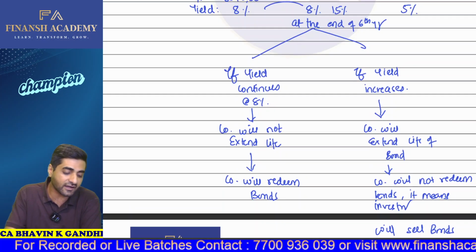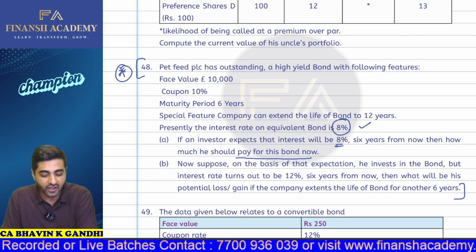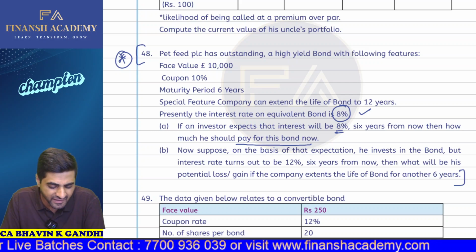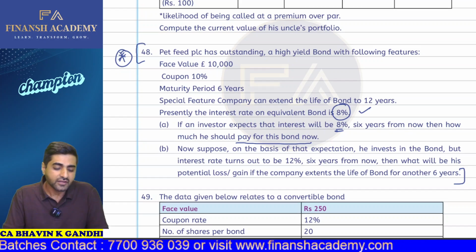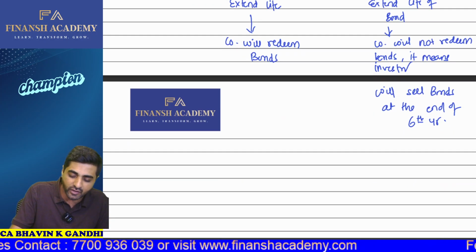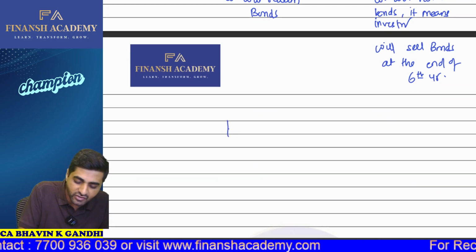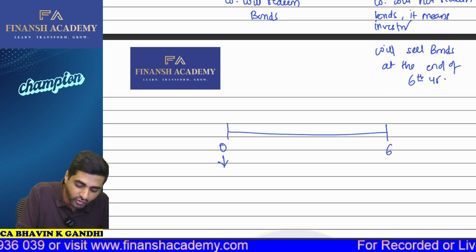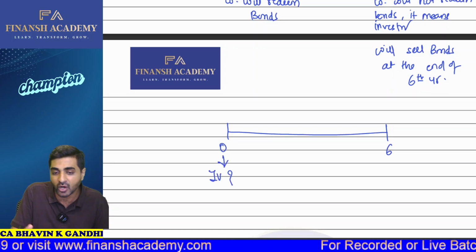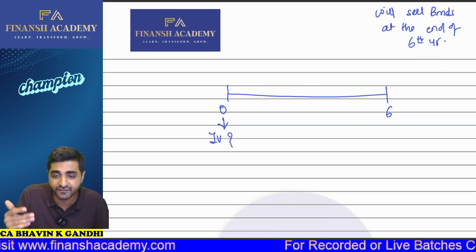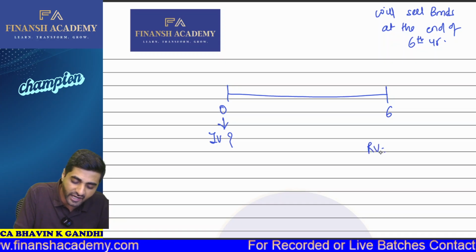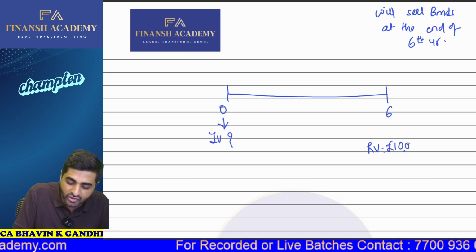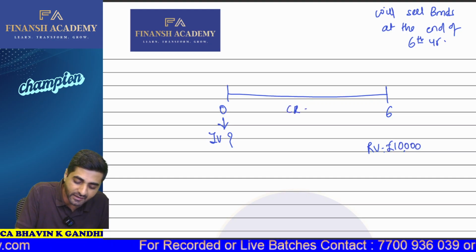Now, my dear students, if we continue this further, you will come to know how much the investors should pay for the bond right now. Okay, fine. So in the first part, we are required to just calculate what is the value of the bond today. Okay, so this is the timeline year 0, year 6. We have to find out what is going to be the intrinsic value or value of the bond today, where we have your redemption value as what's the redemption value? It's going to be pound 10,000. Okay, and we also have the coupon rate, which is nothing but 10%.